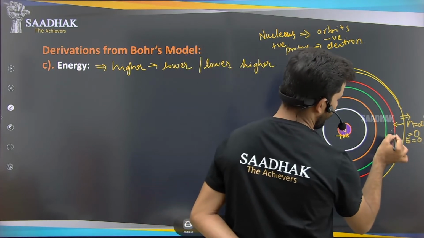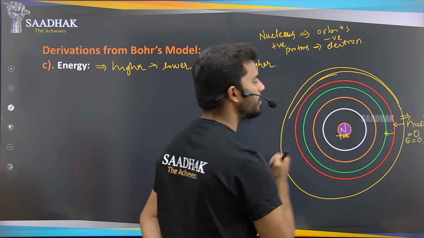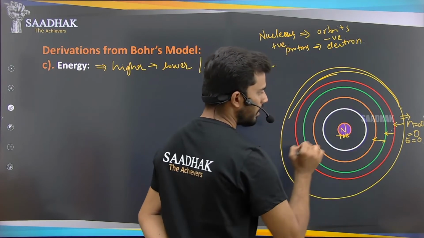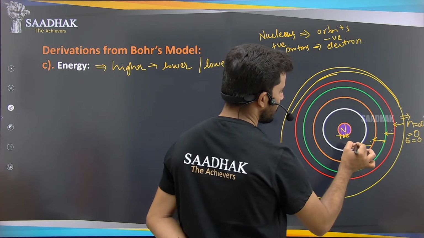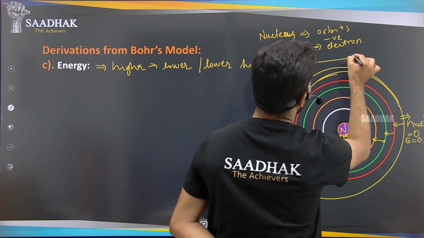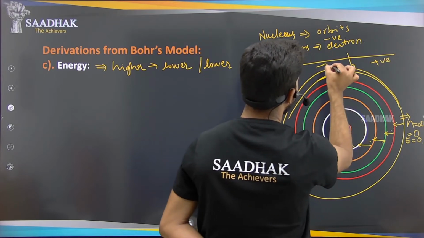And again further, if these electrons are coming to this part, again the energy will decrease, and again it's coming, the energy will decrease, and lastly we can say that, just understand the number line that we have in integers: zero, positive values and the negative values.